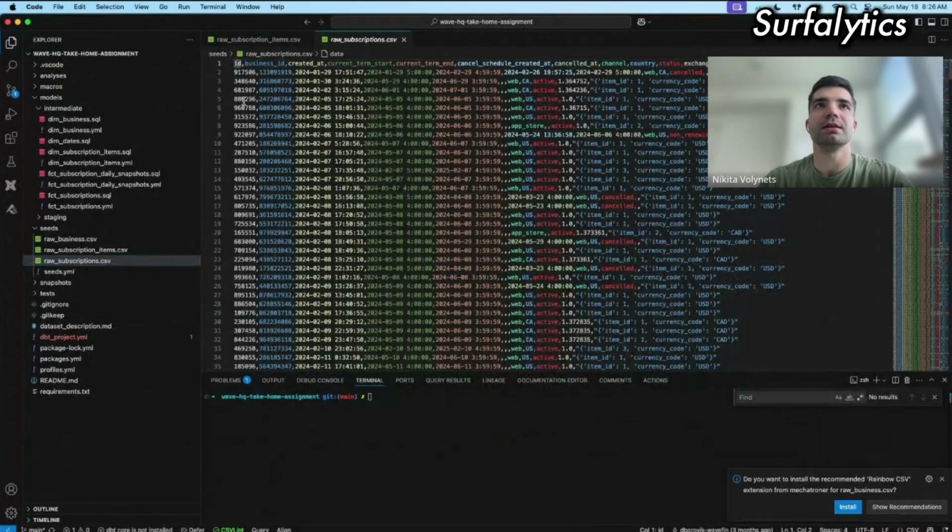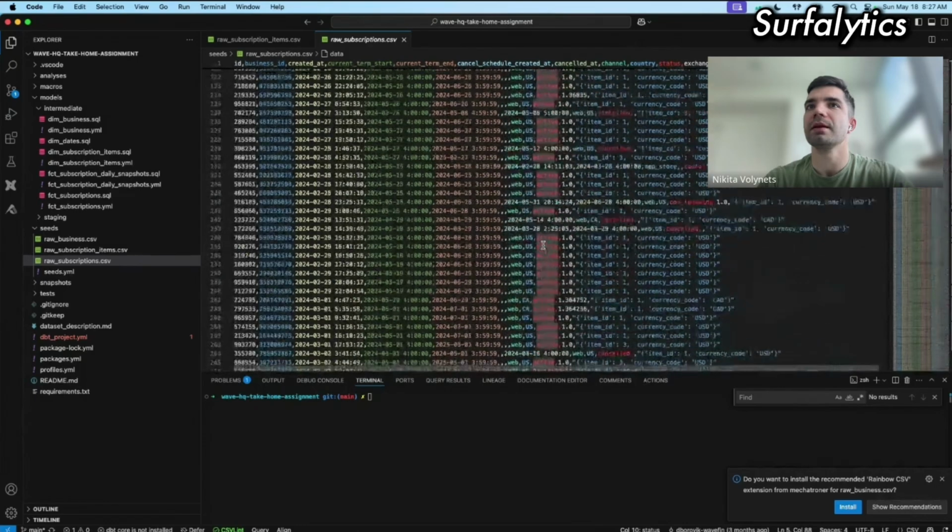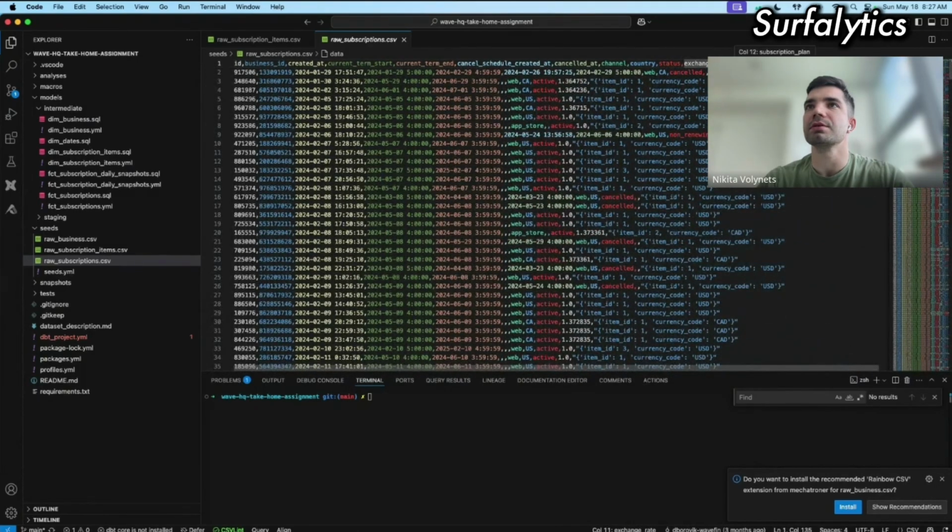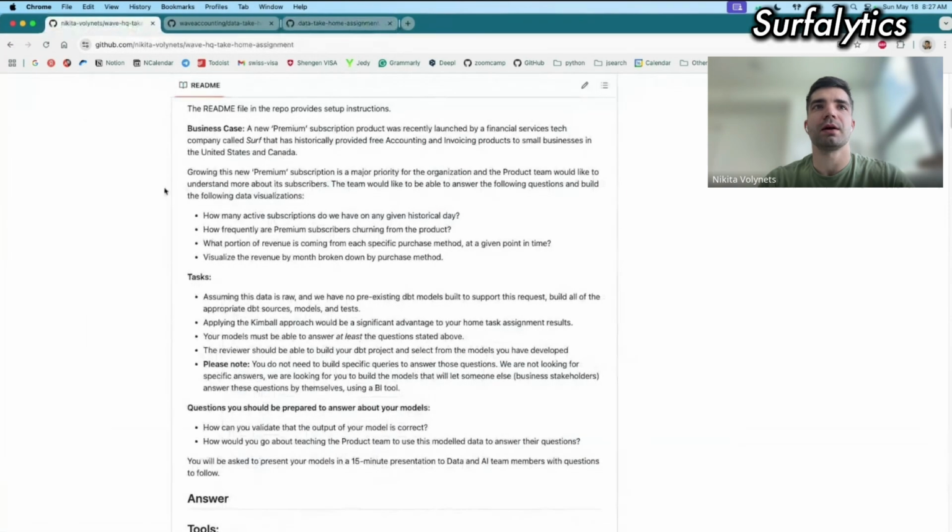It looks like it's the ID of the individual subscription, business ID that we can join to our business table, when it was created, some dates when it started and ended, the cancellation when planned, and the real cancellation. Channel, country, Canadian or US. Status, is it active? I think there are some canceled, and exchange rate and subscription plan. So we have three tables: information about business, information about subscription plans, and information about individual subscriptions that customers bought. Let's jump in and check my solution.